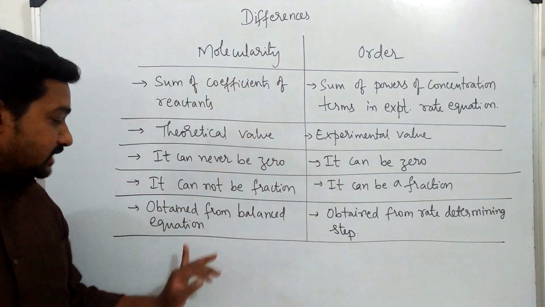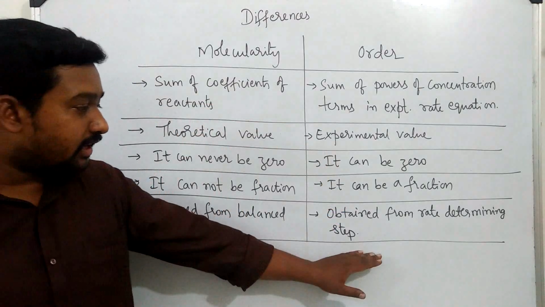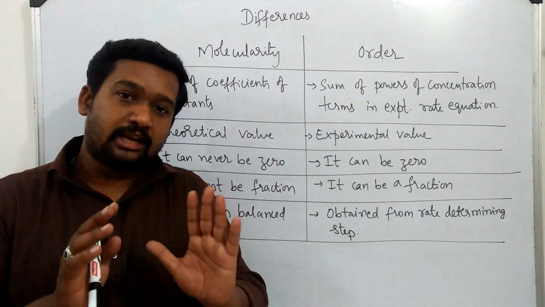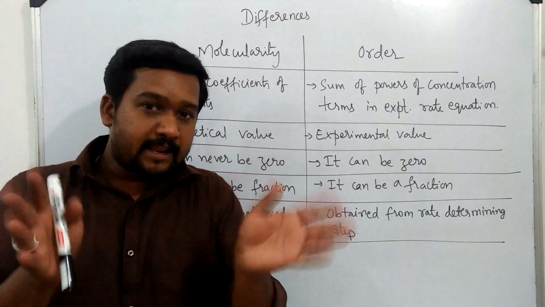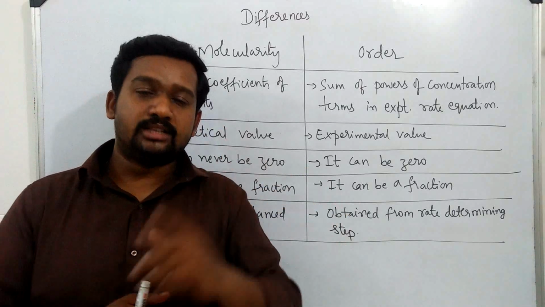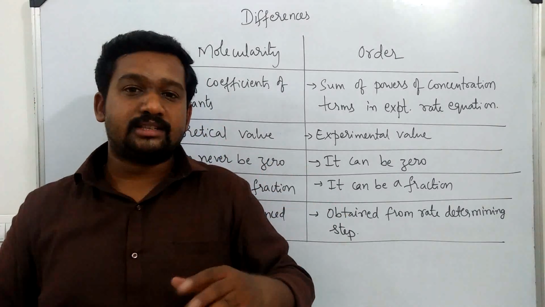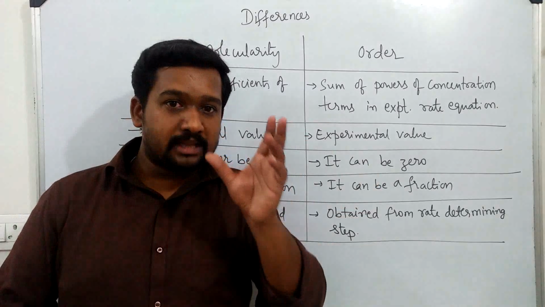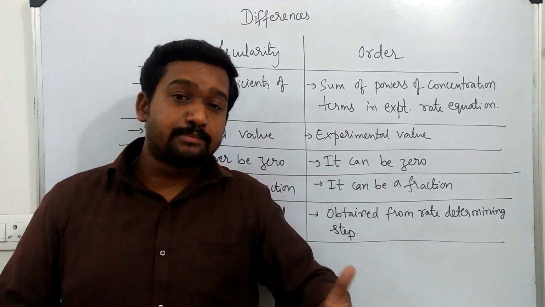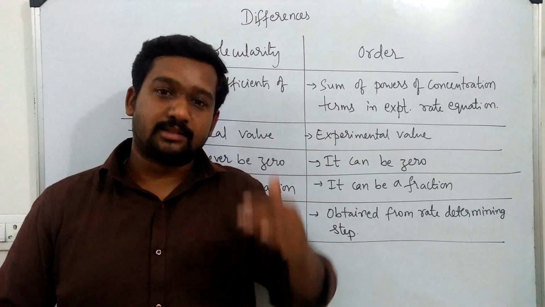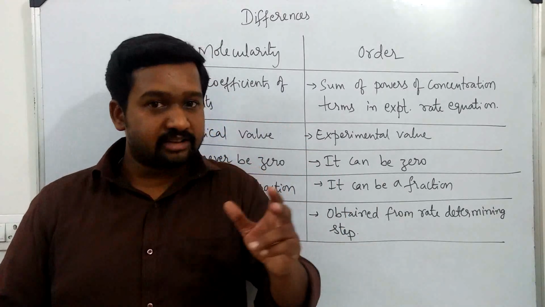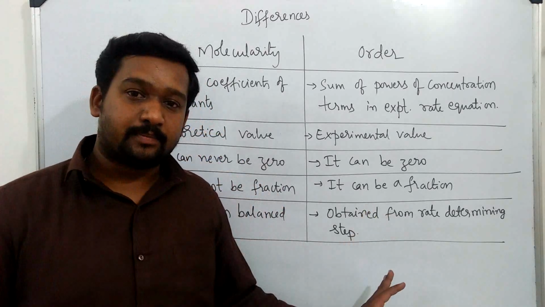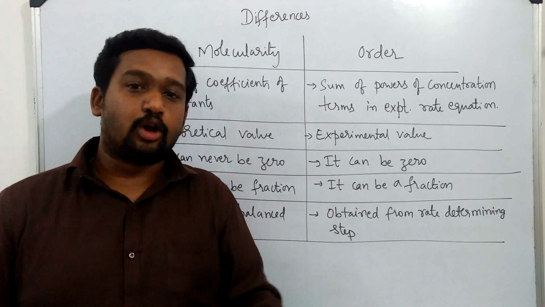Molecularity is obtained from the balanced equation, whereas order is obtained from the rate determining step. What is the rate determining step? I would like to give one small example. There are reactions of two types. One is a single step reaction, which we call an elementary reaction. And there are complex reactions, where a complex reaction involves several steps. Out of the steps possible in a complex reaction, whichever is the slowest step is called the rate determining step. Now after this we will see what are elementary and complex reactions.